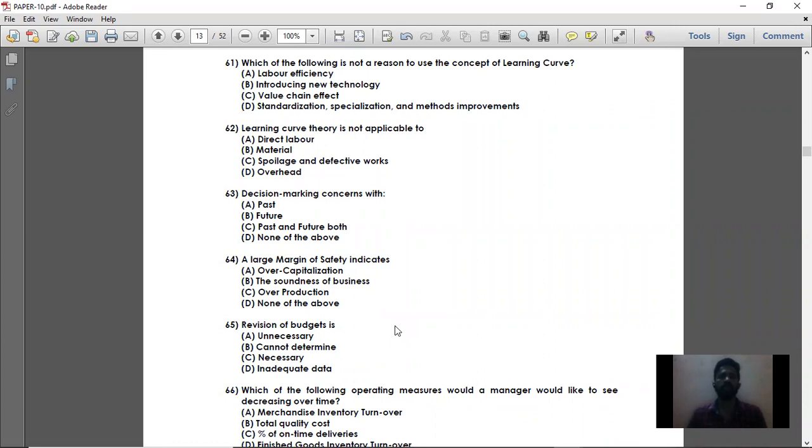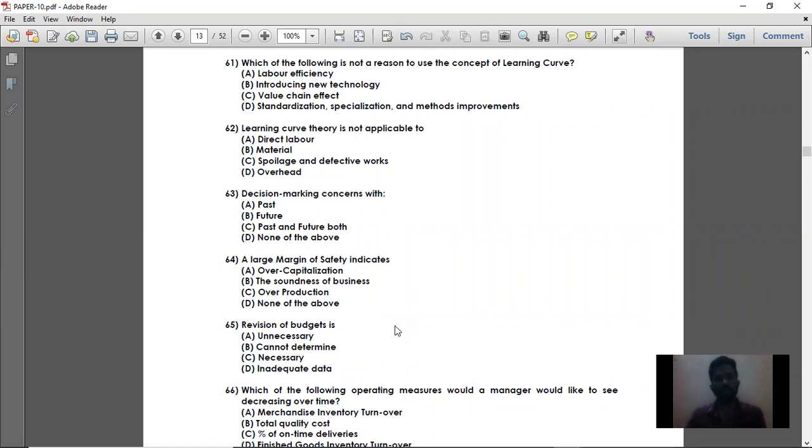For that, first you should know what is the concept of learning curve. I'll tell you in one line. Learning curve is an experience curve, which means the more you perform the same task, the better you get at it. Simple. Learning curve is nothing but learning a particular work, that is, how well you get at performing a particular work by repeating the same work. So that is called learning curve.